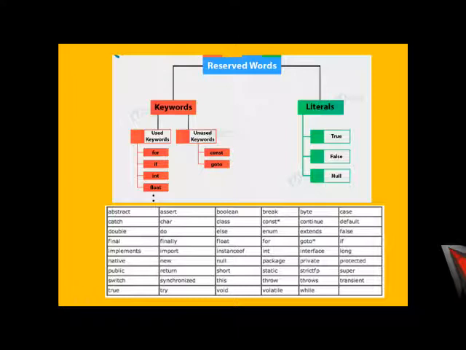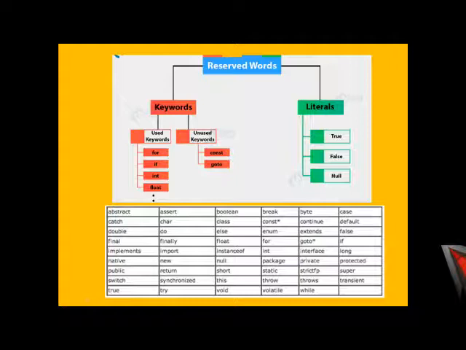Let's look at some Java reserved words. Reserved words are also referred to as keywords. They are words used in programming which are preserved within the system and carry some special meaning to the system compiler. These words cannot be used as variable names while writing a computer program.